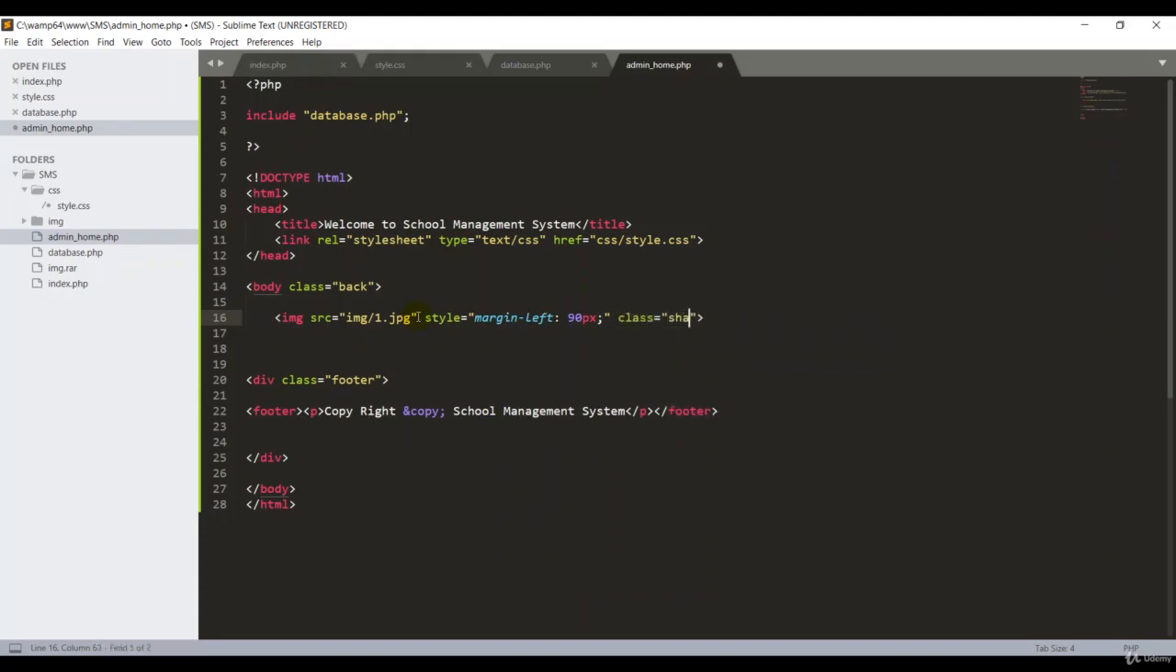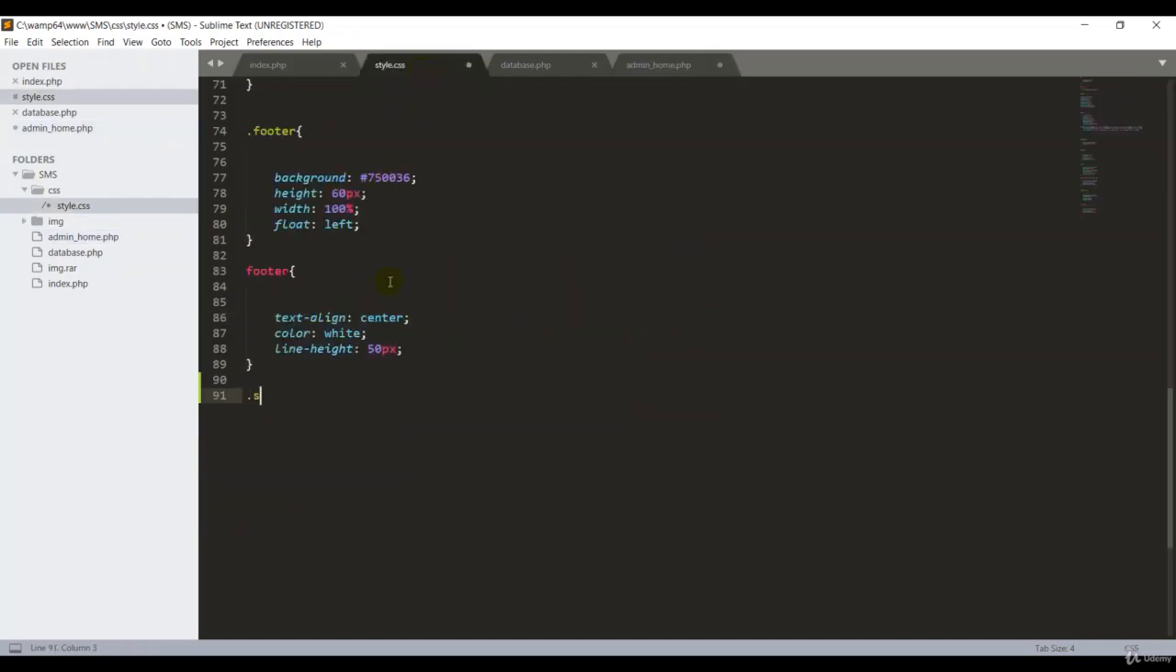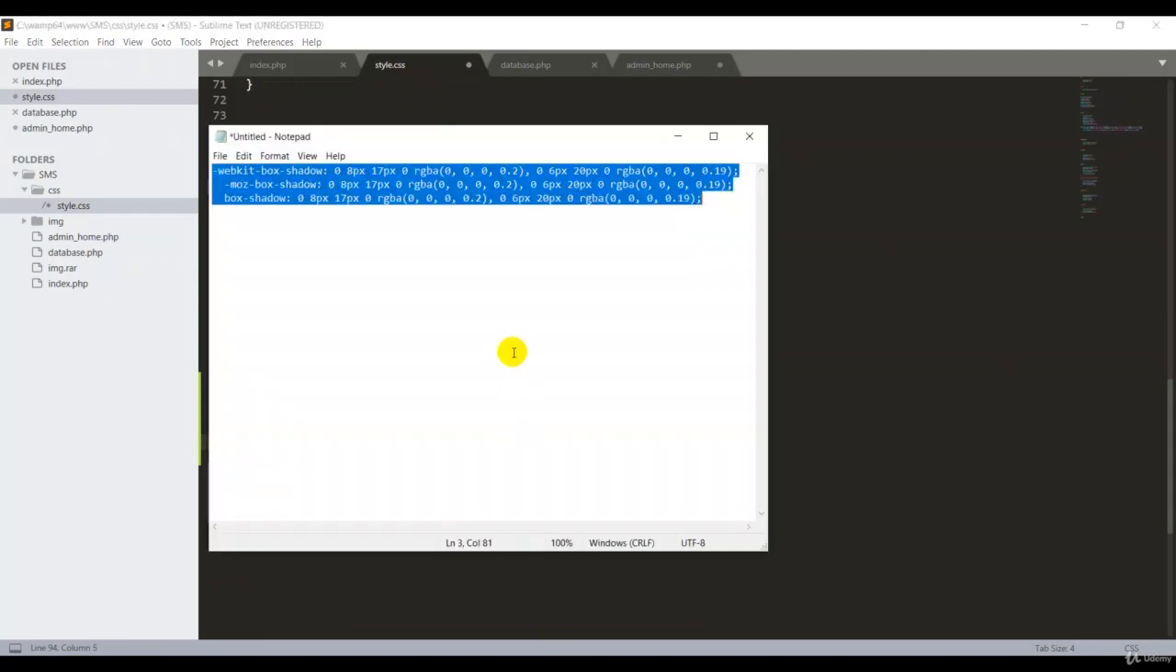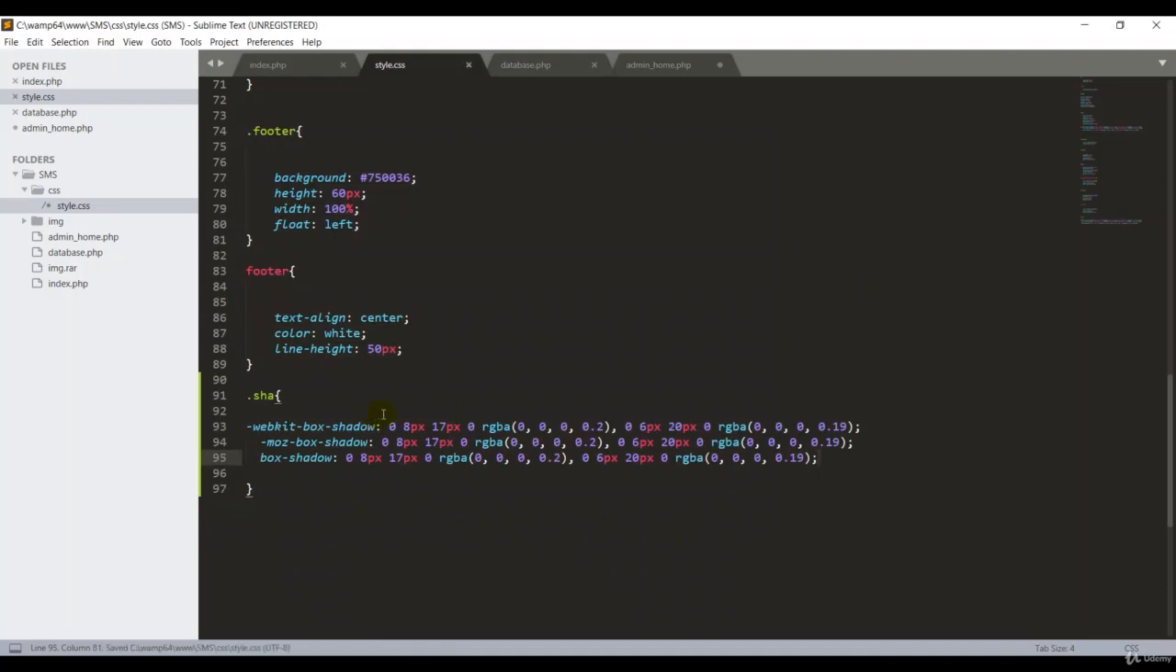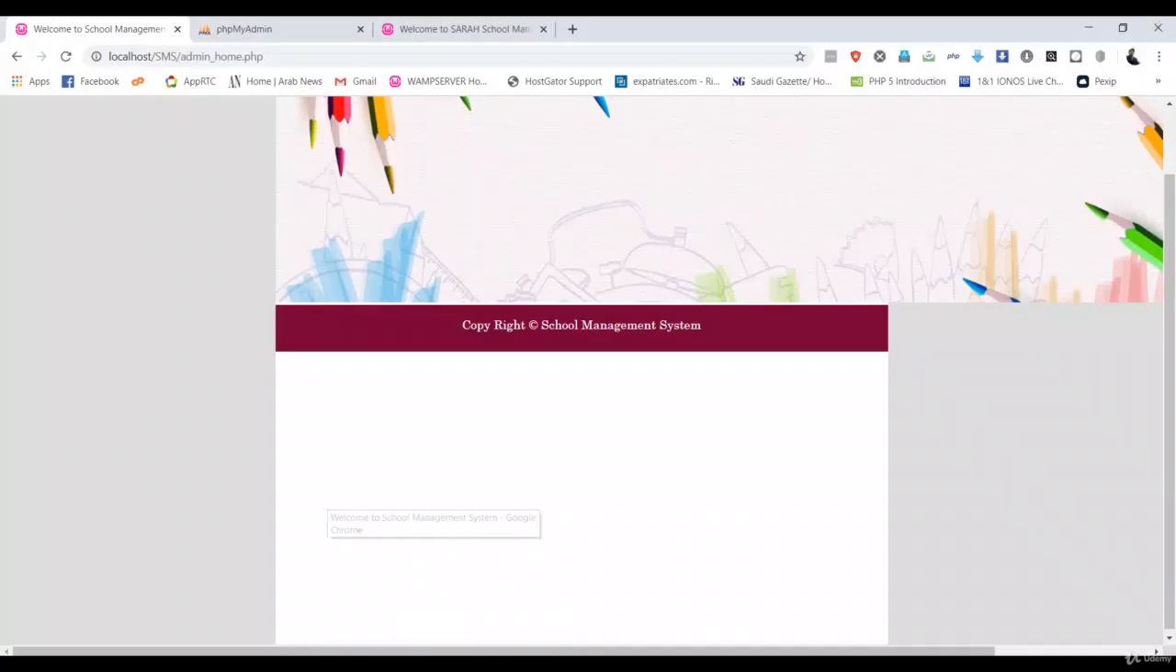Then I'm going to create one more class for my CSS. I'll name it SHA. The reason I'm doing so is that this gives a shadow design for the background of the image. So I go to my style.css, put SHA, open curly braces. I'm going to copy this entire code. I have already given this code in the resource folder. You can download it and copy and paste it over here, guys, so we don't type again and again. Control C, then I go to my folder.